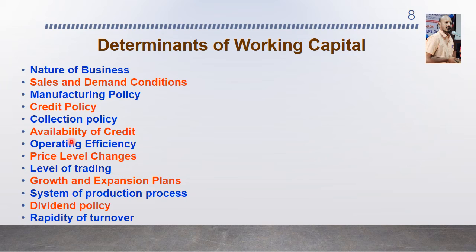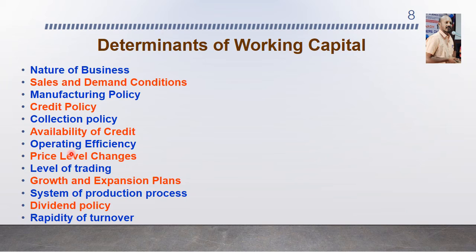The availability of credit to a firm depends upon its creditworthiness. I already told you that if the firm has a good credit standing in the market, it can get credit easily on favorable terms and conditions. It will require less working capital, since whenever they are in need of working capital, they can utilize funds from financial institutions and banks.